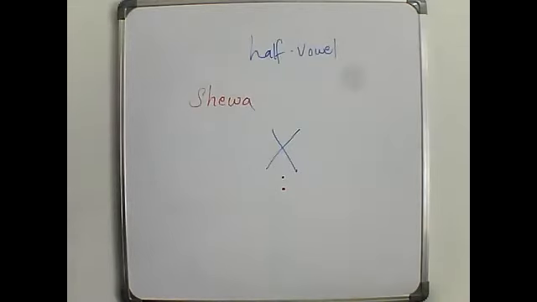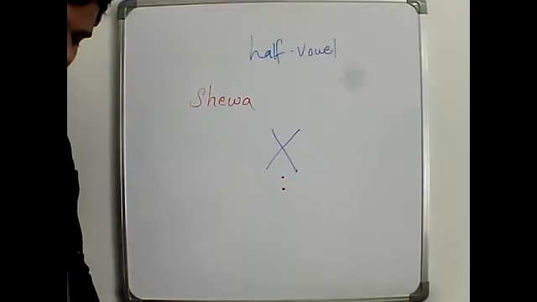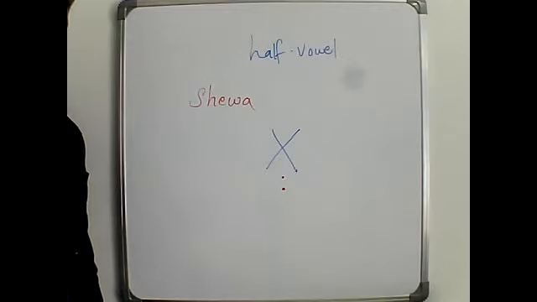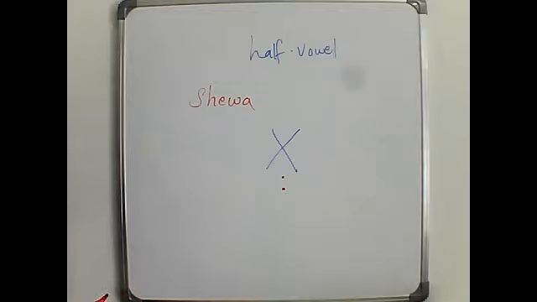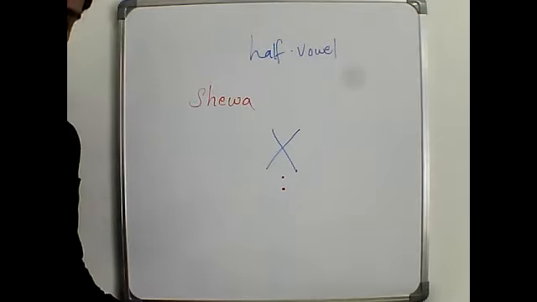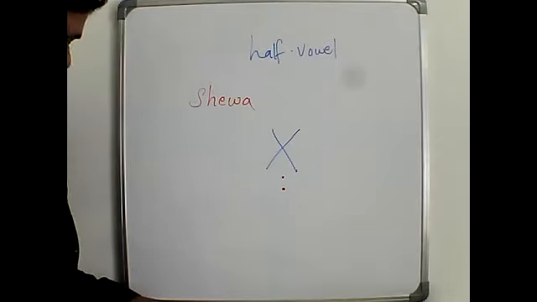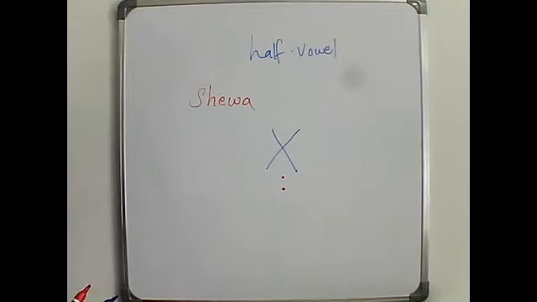Why is it said to be a half vowel? We don't have a long sound for this vowel. When it comes in a word, it should be very quick and very short.